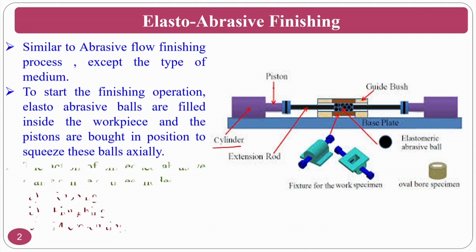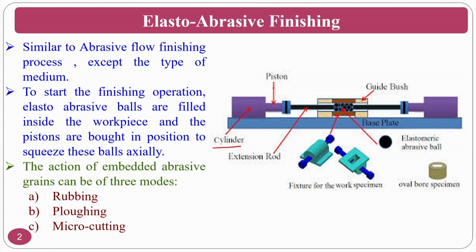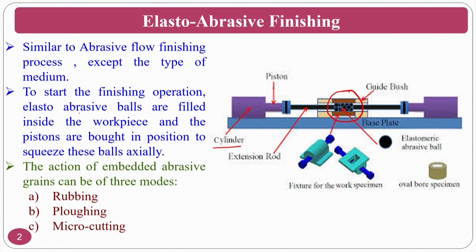The only difference here is that you are going to have elastic abrasive balls. Some papers also call this process elasto abrasive squeeze finishing process. At the start of the finishing operation, elasto abrasive balls are filled inside the workpiece, pistons are brought in, and axial motion is given to the elasto abrasive balls.